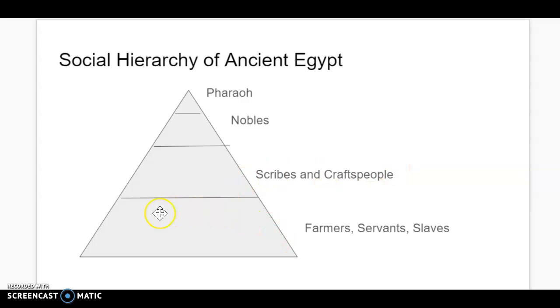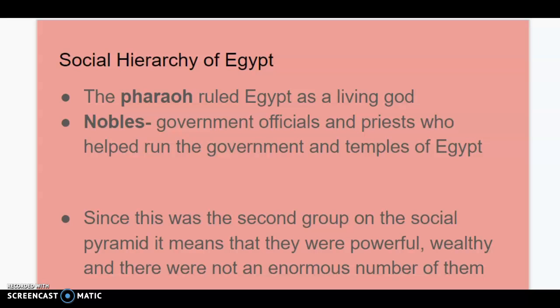And at the bottom, the largest population. That's why it's the biggest group. At the bottom are the farmers, the servants, and the slaves. So let's get into this social hierarchy.